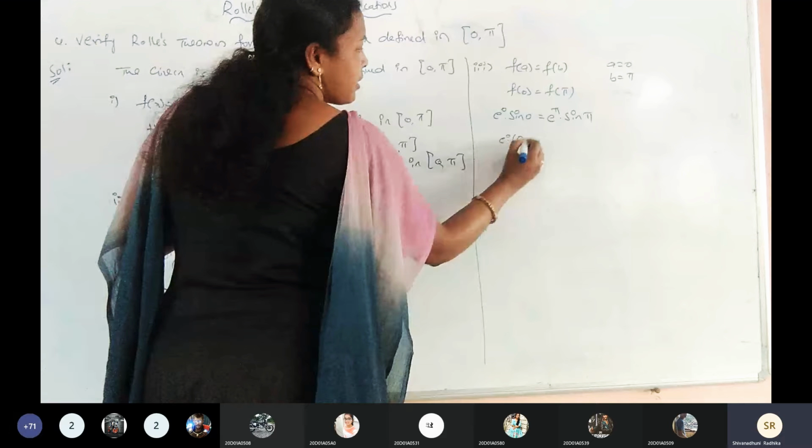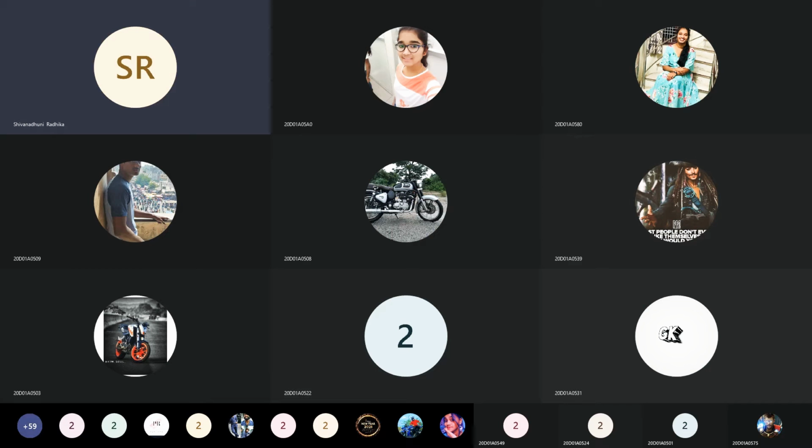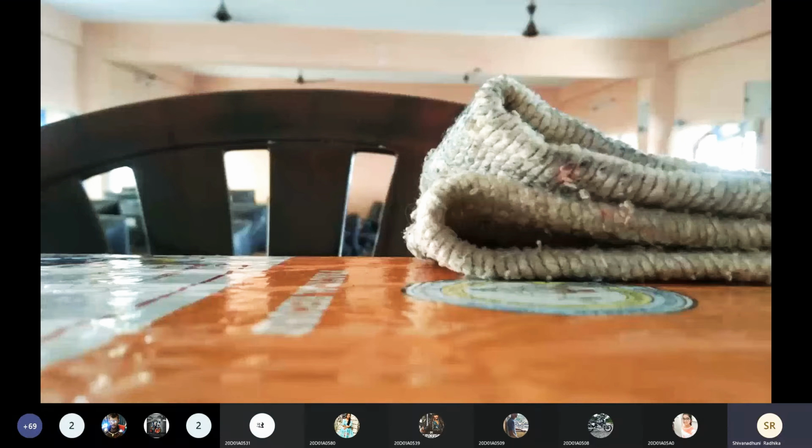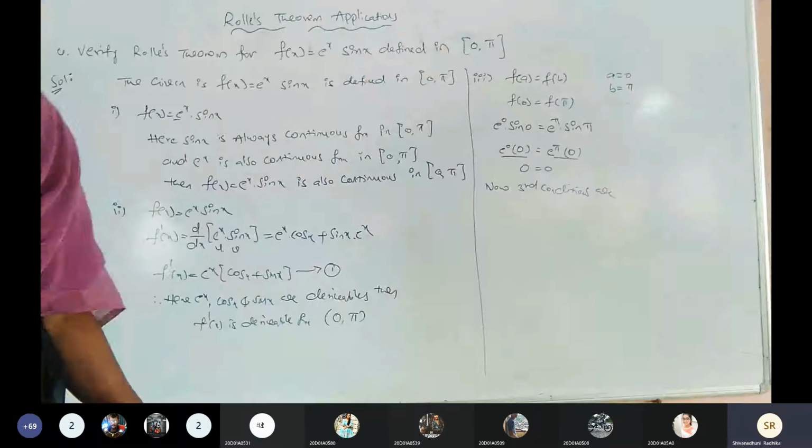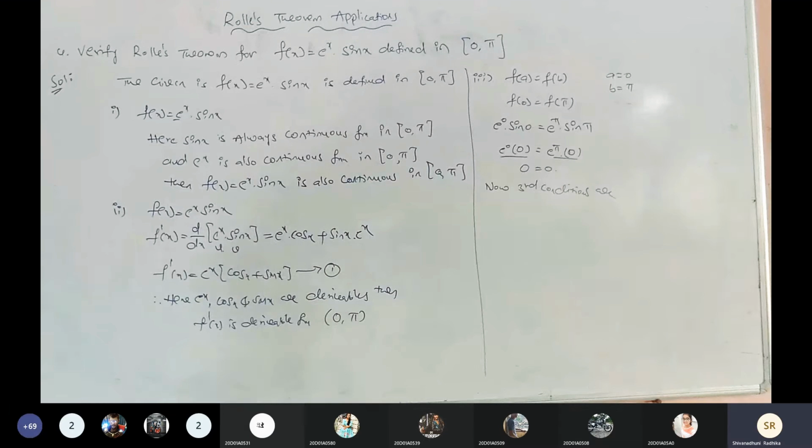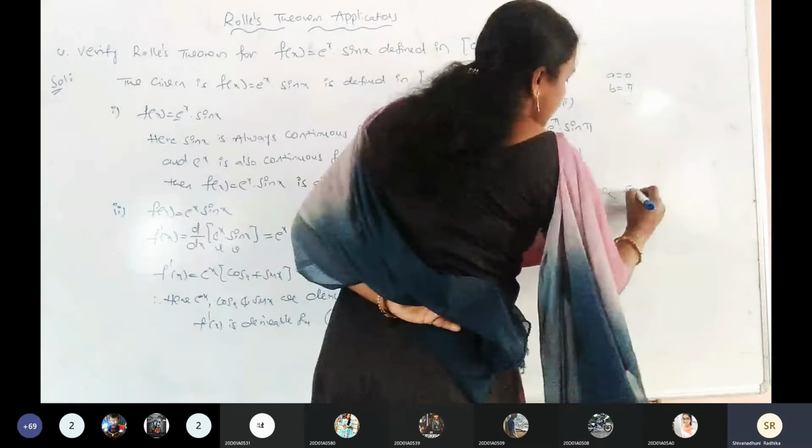Third condition is also satisfied. Now it is clear, the three conditions are satisfied.